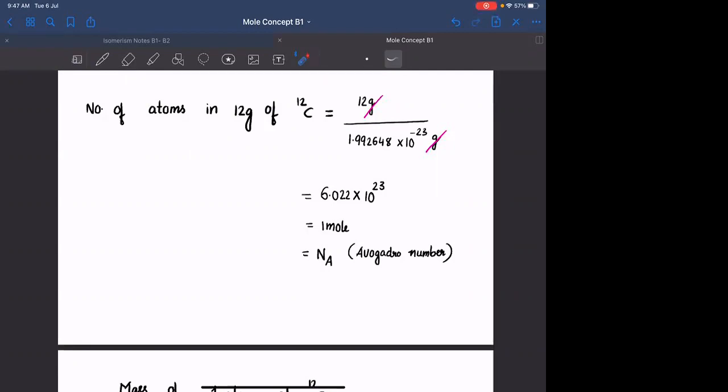I'm asking you to do this just to get a feel of how huge this number is. 6.022 into 10 power 23 is such a big number. So in 12 grams there are this many atoms. What is the exercise you need to do? You can do one question in 1 second. Suppose all the humans present on this planet are solving those questions. We have 1 mole of questions. What is the population of Earth?